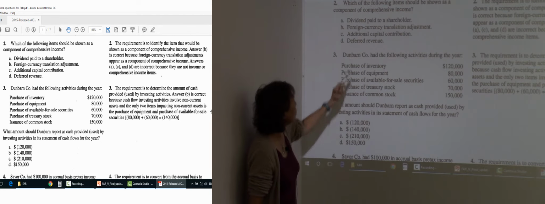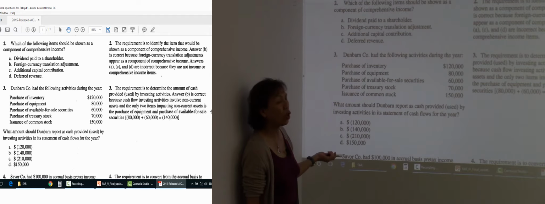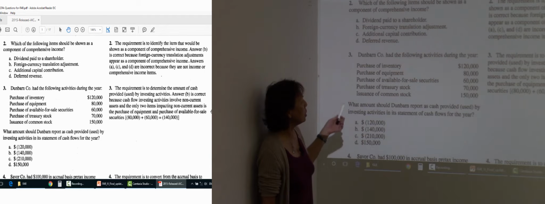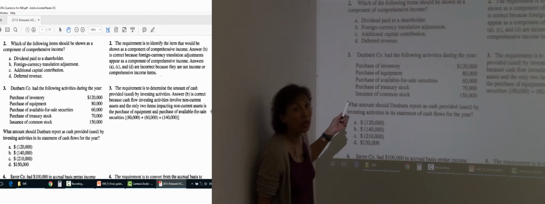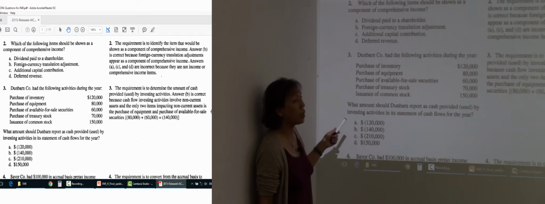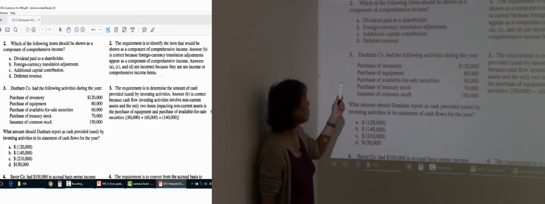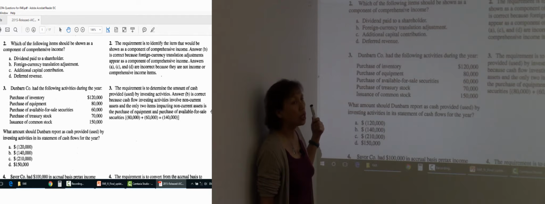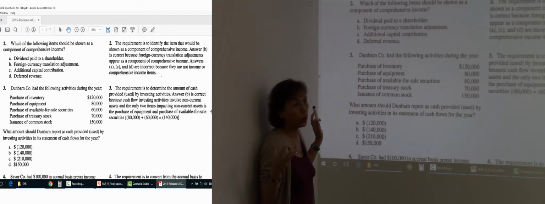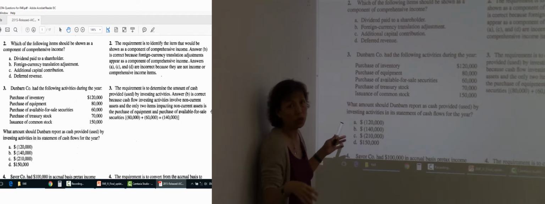Okay? So purchase of inventory, is that OA, IA, or FA? That's OA, right? And purchase of equipment, IA. Purchase of available for sale security, IA.